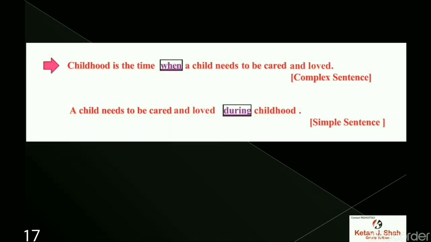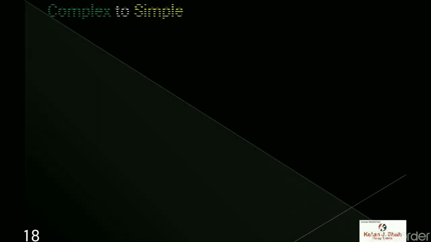Now let's see another one. Childhood is the time when a child needs to be cared for and loved. It is a complex sentence. When is the conjunction here, so we definitely need to cut it out. A child needs to be cared for and loved during childhood. When there is a duration given, you can use during or duration or some time-related word that can describe the situation easily. Complex to simple examples.